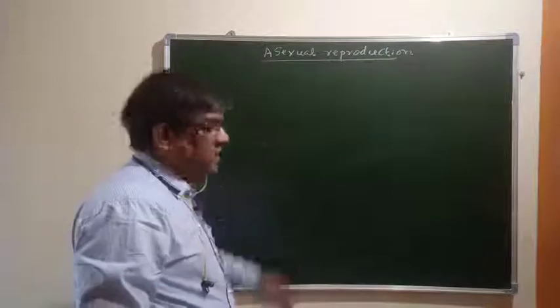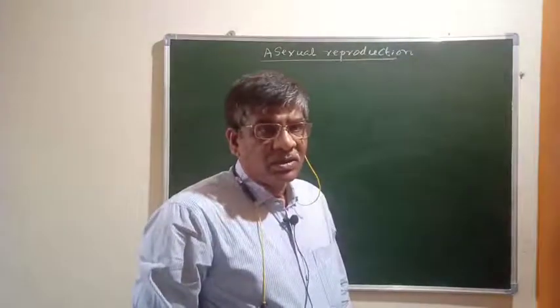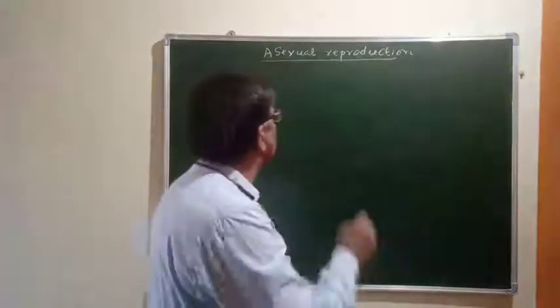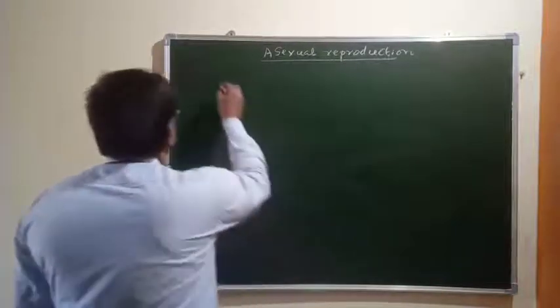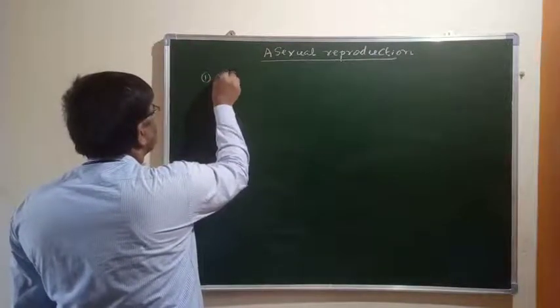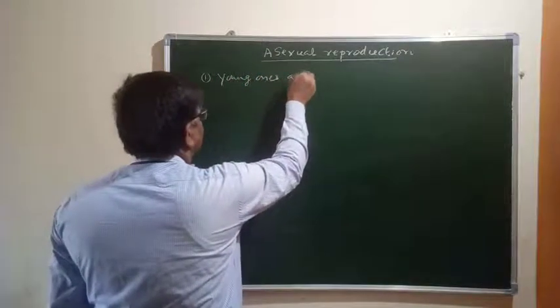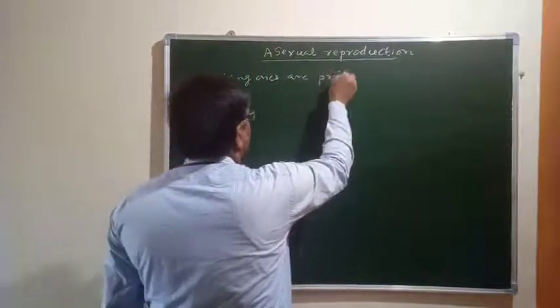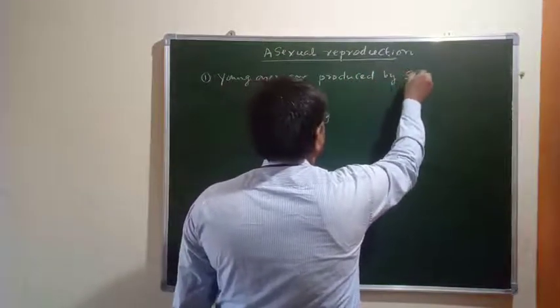We have already studied the definition of asexual reproduction. Let us see once again the meaning of asexual reproduction. Here offspring or young ones are produced by a single parent.